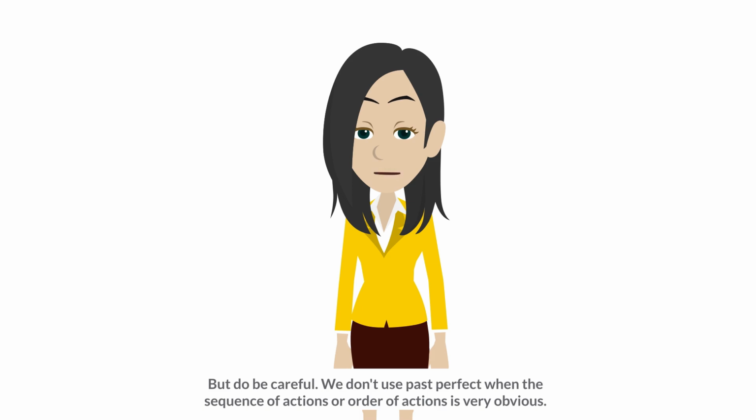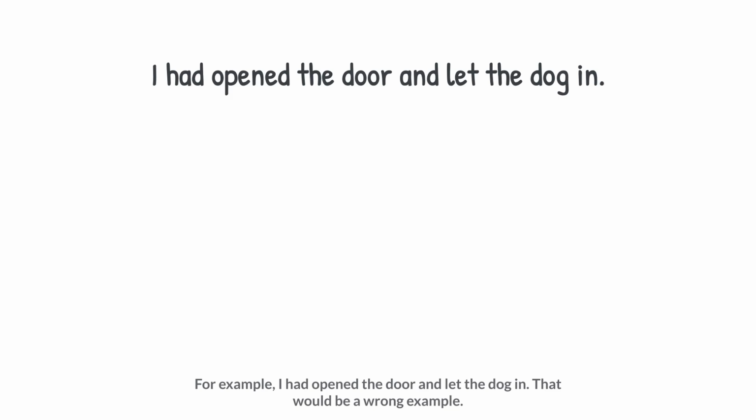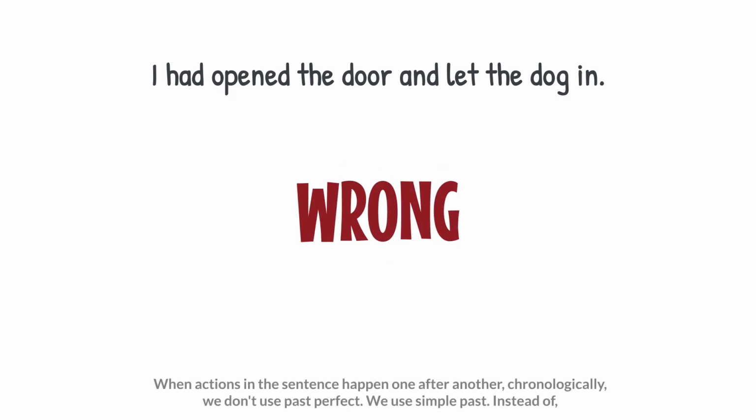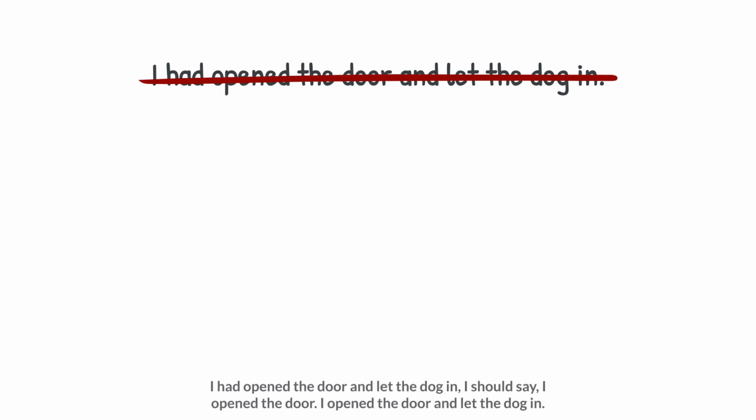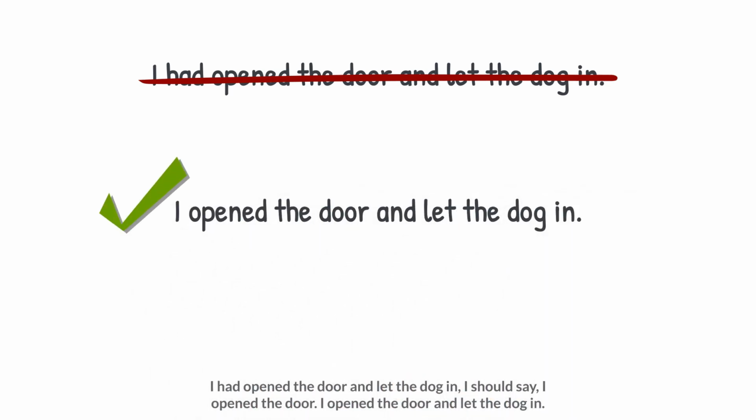But do be careful. We don't use past perfect when the sequence of actions or order of actions is very obvious. For example, I had opened the door and let the dog in. That would be a wrong example. When actions in the sentence happen one after another chronologically, we don't use past perfect. We use simple past. Instead of, I had opened the door and let the dog in, I should say, I opened the door and let the dog in.